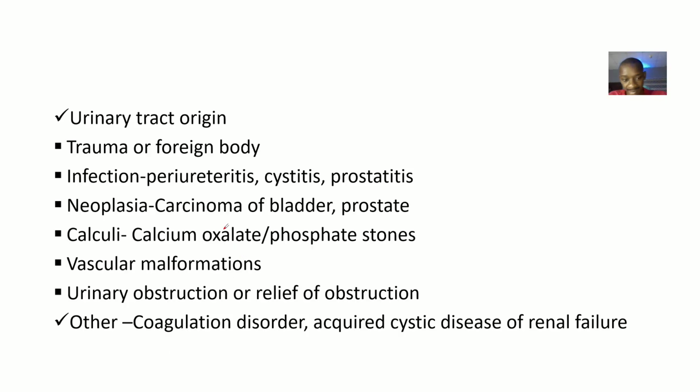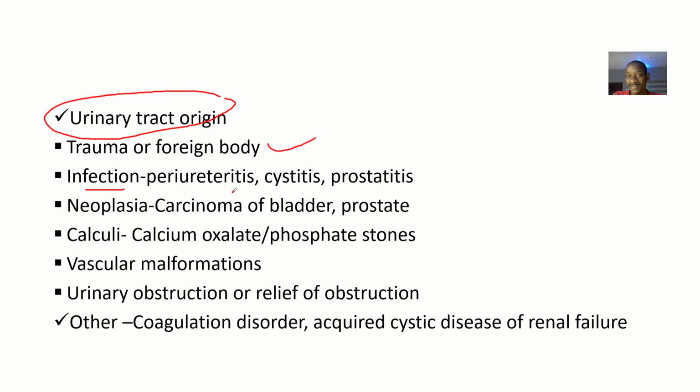Then it could be that the bleeding was outside the kidney but inside the urinary tract, that's the ureter down. It could be that there was a trauma or a foreign body in the urethra.